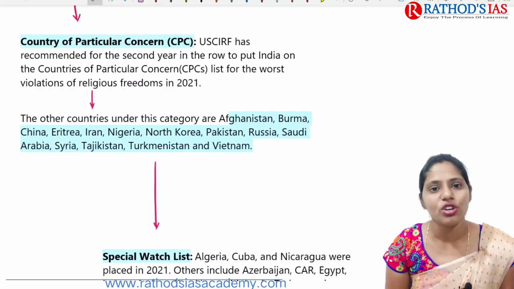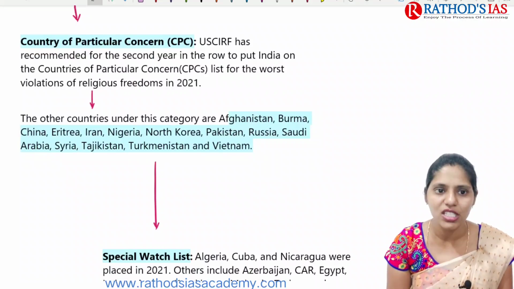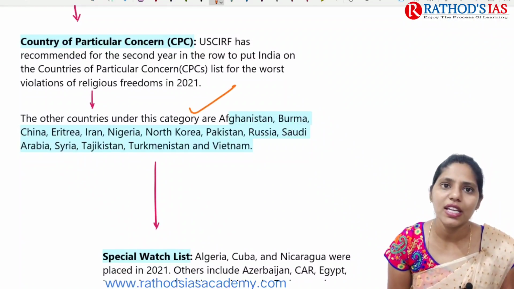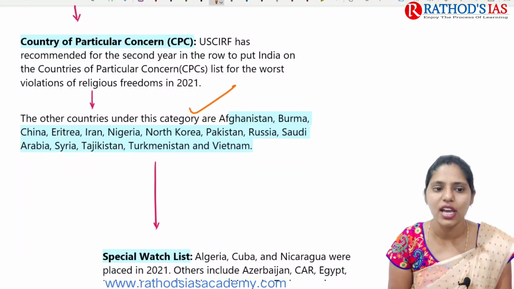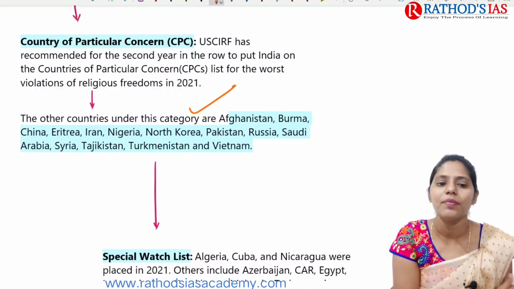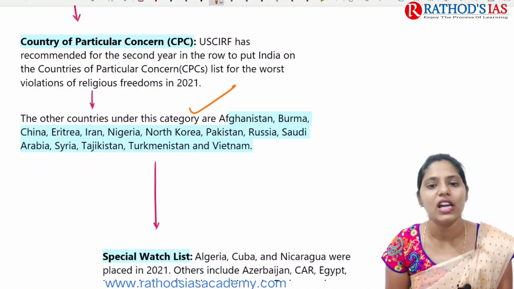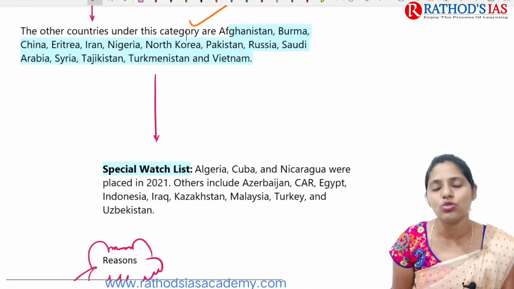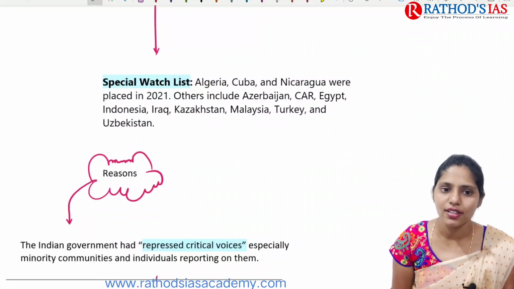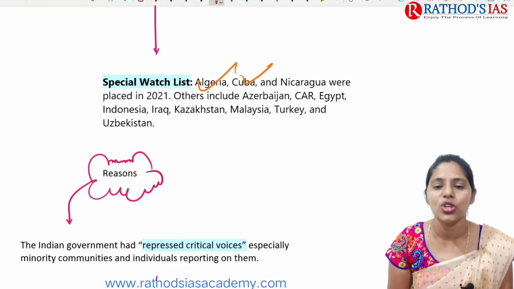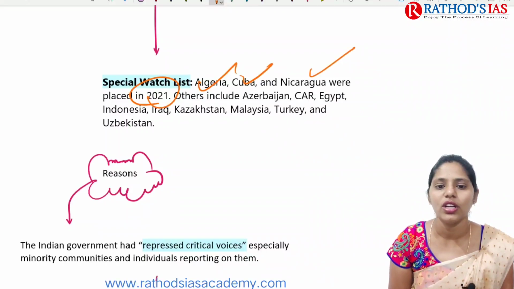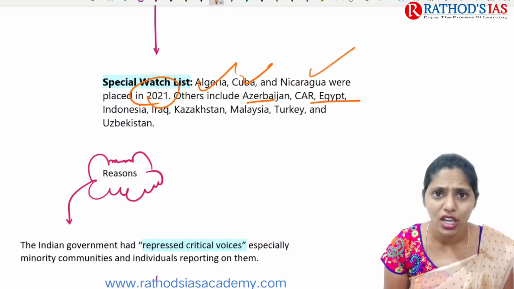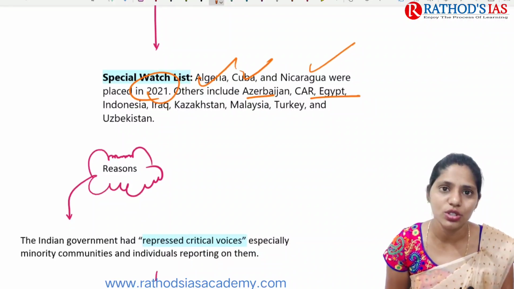So if we're talking about key findings of this report, here India is placed in the countries of particular concern, and this is the second time in a row. Okay, and other countries included in the countries of particular concern are Afghanistan, Burma, that is Myanmar, China, Eritrea, Iran, Nigeria, North Korea, Pakistan, Russia, Saudi Arabia, Syria, Tajikistan, Turkmenistan, Vietnam. So these are the other countries present in this list. And the special watch list includes Algeria, Cuba, Nicaragua, which were placed in 2021. Others include Azerbaijan, CAR, Egypt, Indonesia, Iraq, Kyrgyzstan, Malaysia, Turkey, and Uzbekistan.